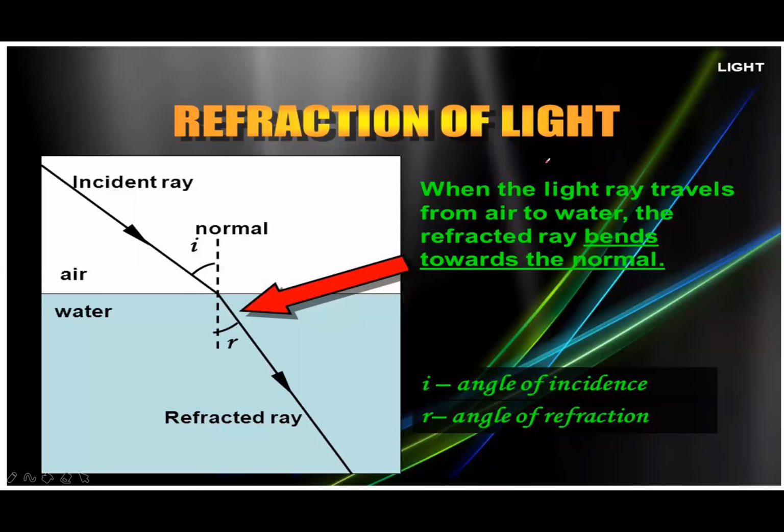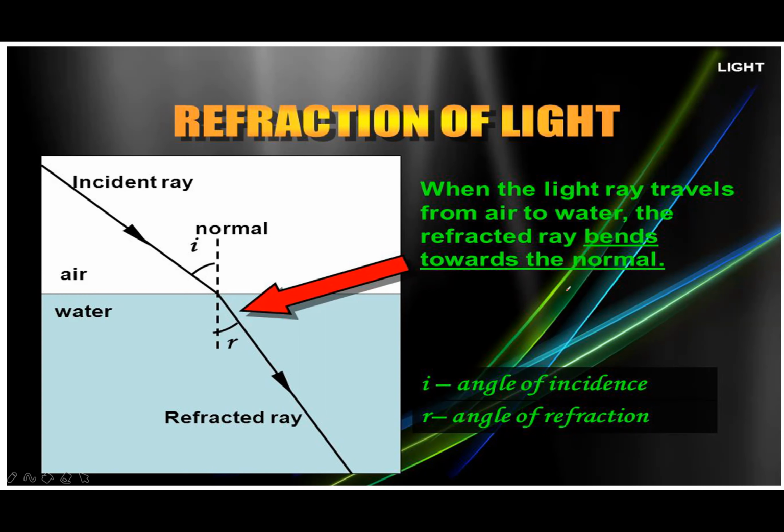Now, refraction of light. When a light ray enters from one medium into another medium, it deviates from its original path. The direction changes.